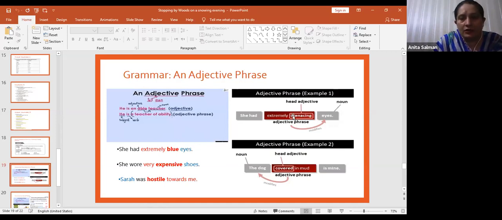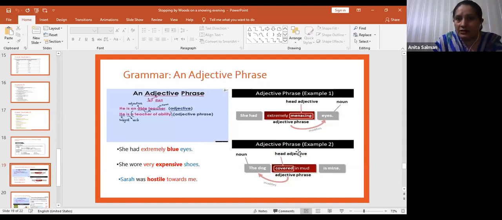I have written two examples here. Adjective phrase, example number 1: She had extremely menacing eyes. Now, in extremely menacing eyes, what is eyes? A noun. And this adjective phrase is modifying or giving more information about eyes. In extremely menacing, what is the head adjective? Menacing. Like here, blue, expansive, and hostile.